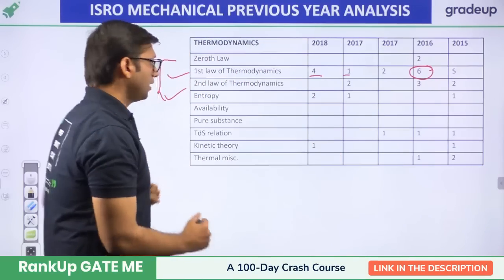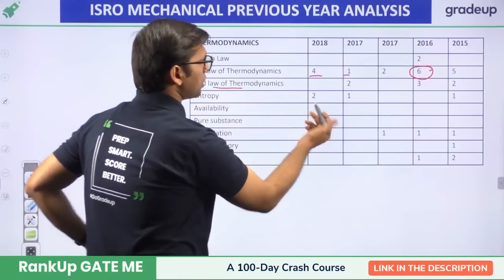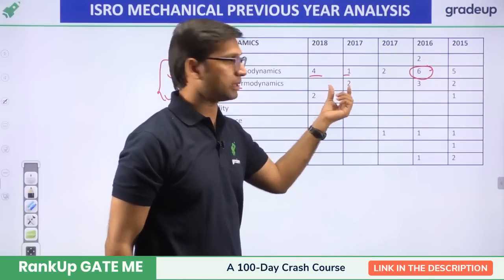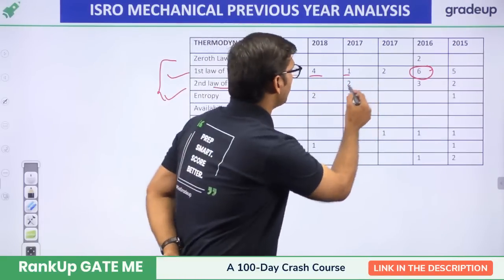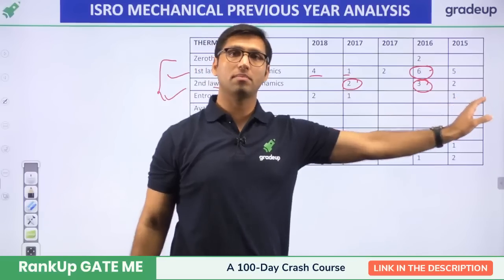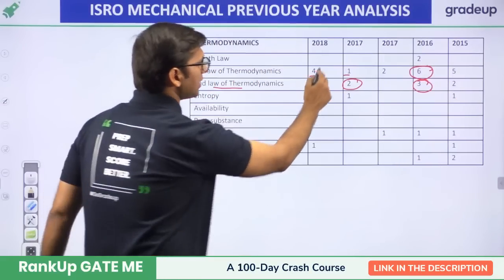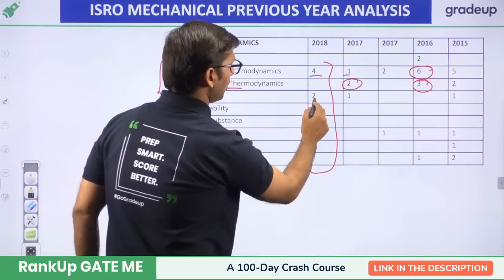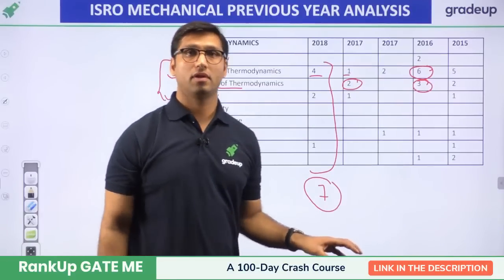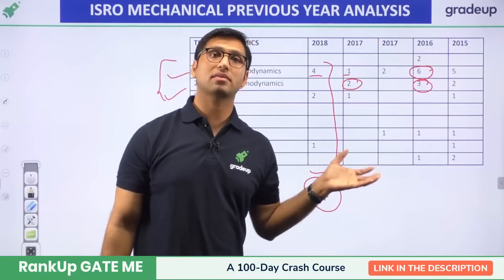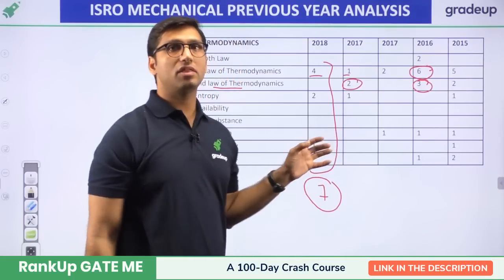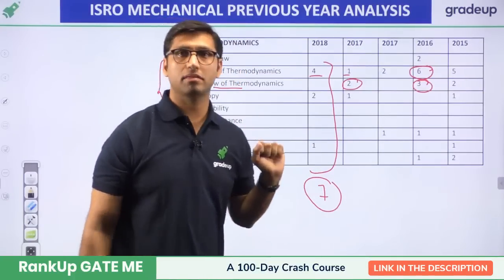Okay. Apart from that, second law of thermodynamics is also having a good weightage. You can see in 18 there were no questions because most of the questions were asked from first law of thermodynamics. But in 2017 there were 2 questions, then in 16 there were 3 questions, and in 15 there were 2 questions from second law of thermodynamics. So overall, we can say that there were 7 questions in 2018 from thermodynamics subject itself. Okay, so around 21 marks was given to thermodynamics subject in 2018. So likewise, you can see the important topics from thermodynamics, right?